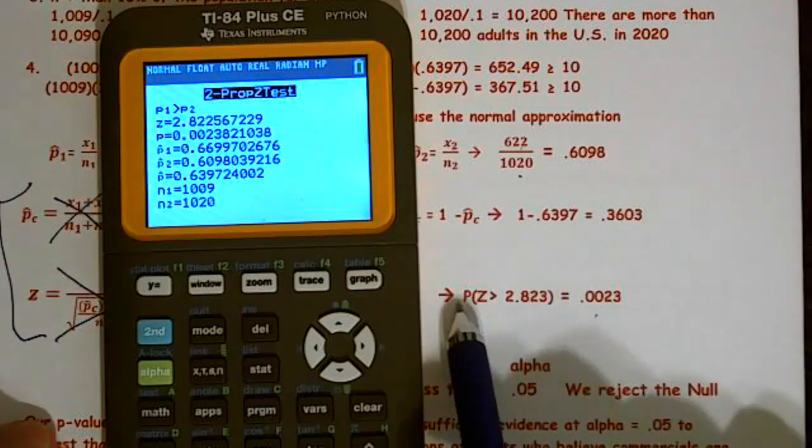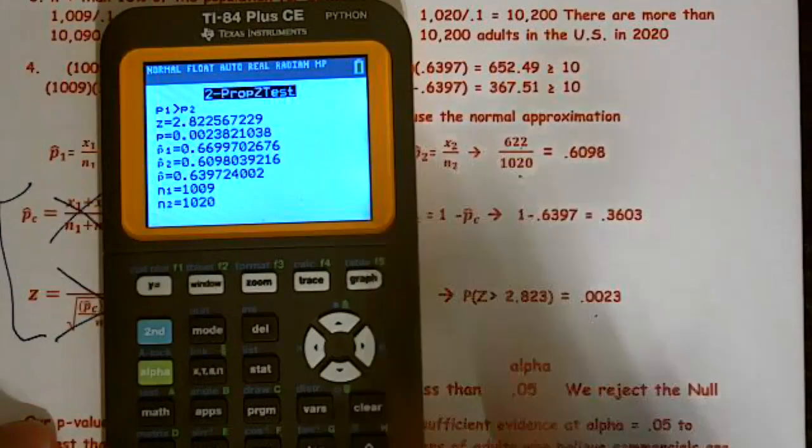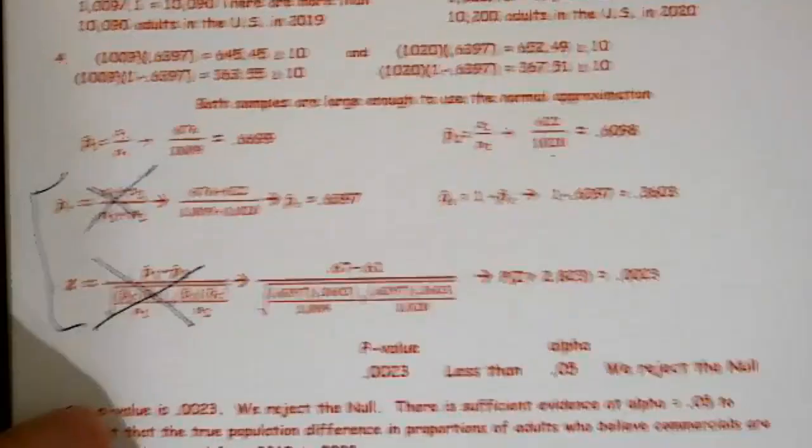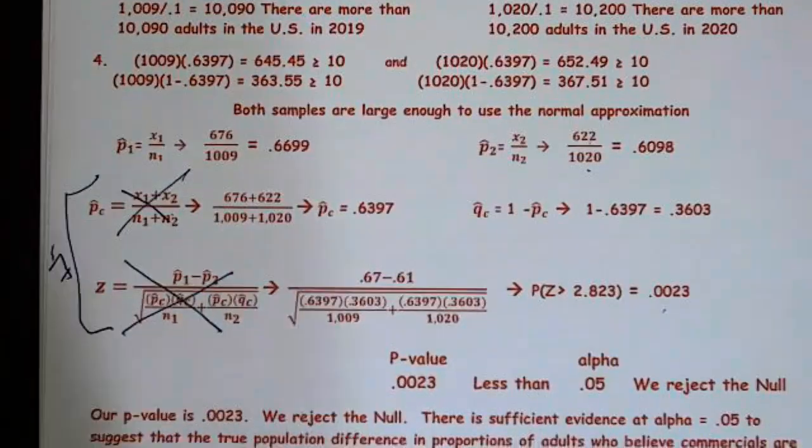0.0023. Please notice I did not put a 2 times in front. We only have to put a 2 times in front if it's not equal. All right. So showing your work, that included all of this, was 7 points.